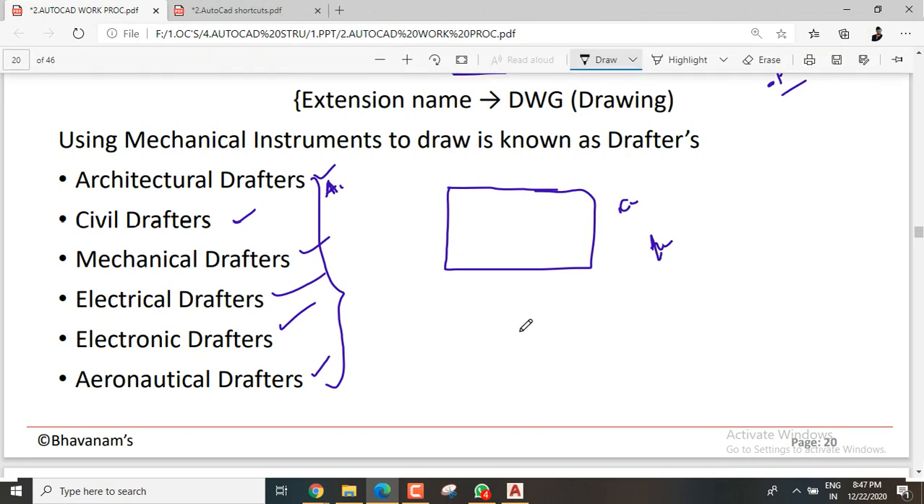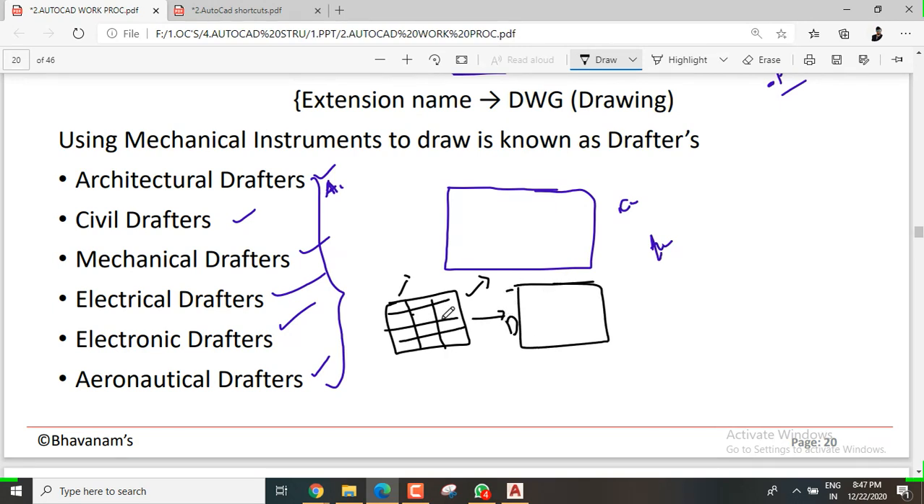See, copy-paste work is a draftsman's. If you give any plan, the senior engineer will come and give you some plan and simply say you just draw this plan in AutoCAD. That is the architectural draftsman's work. But the engineer who gives this conceptual plan is an engineer, and he must know AutoCAD as well, but they particularly search for draftsmen.